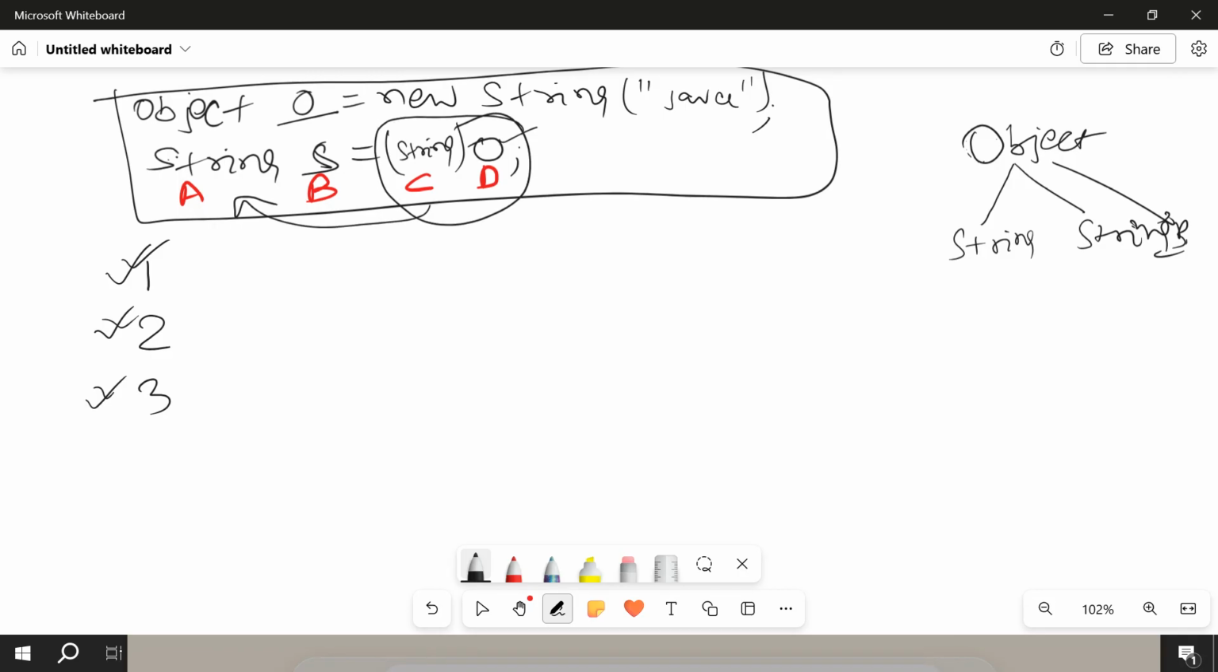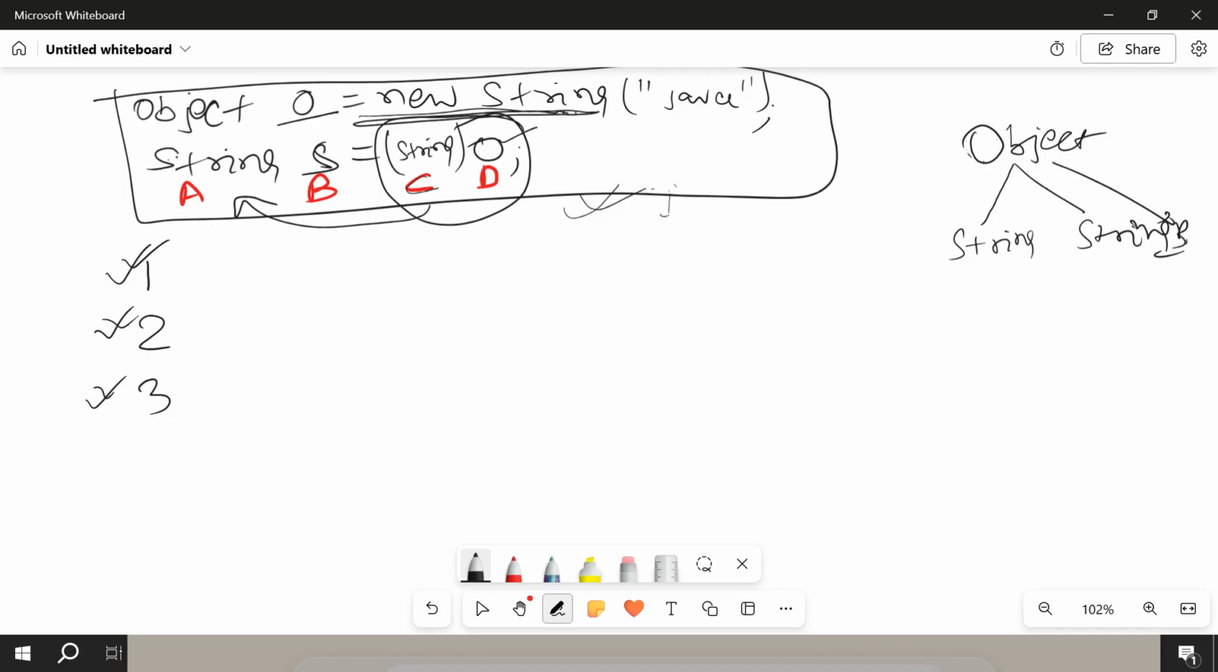The third rule is for the runtime. Whatever the runtime type of the object is, here new String means d is the object, and the runtime type of object for this d is String type. Either it should be the same as c, or a child of c. If it is like this, we can say this is a legal combination. If it is not following, then this is an illegal combination.